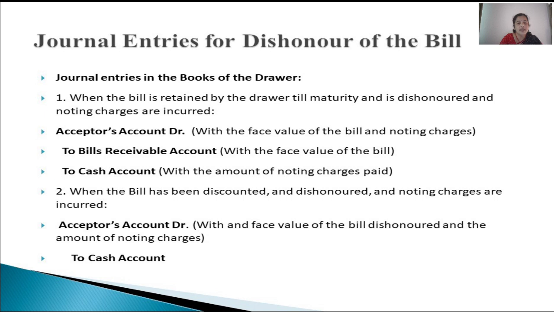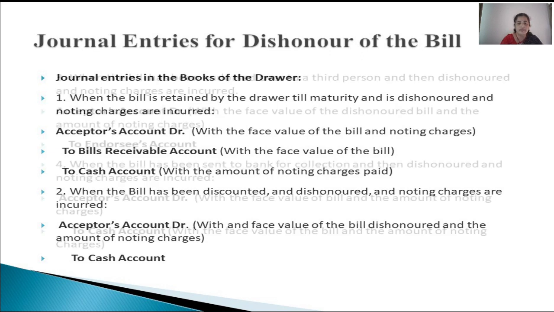That means the acceptor still continues to be our debtor, but now not just for the amount of the previous bill, but even for the amount of noting charges. So in case the value of the bill is 500 and if 20 rupees is the amount of noting charges, now the acceptor continues to be our debtor for 520 rupees, not for 500, and to cash account because he has to settle the amount that he has to give to the banker, both the amounts, that is the amount of the bill plus noting charges.